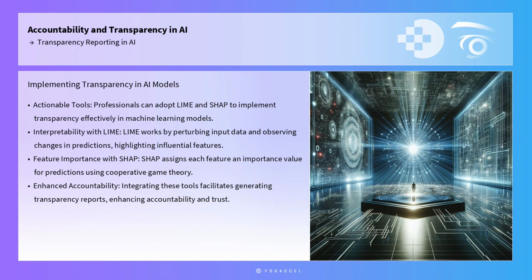These tools provide interpretability by explaining individual predictions of machine learning models. LIME, for instance, works by perturbing the input data and observing the changes in predictions, thus highlighting which features are most influential for a given prediction. SHAP, on the other hand, assigns each feature an importance value for a particular prediction, using concepts from cooperative game theory. By integrating these tools into AI systems, practitioners can generate transparency reports that offer a granular view of model behavior, enhancing both accountability and trust.